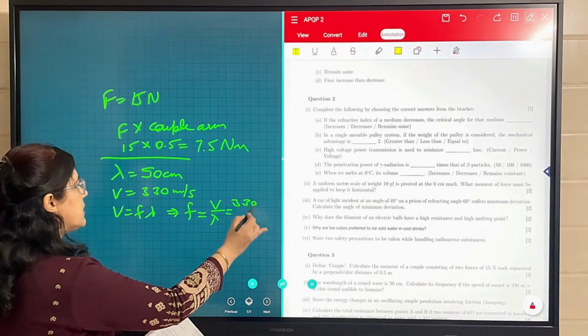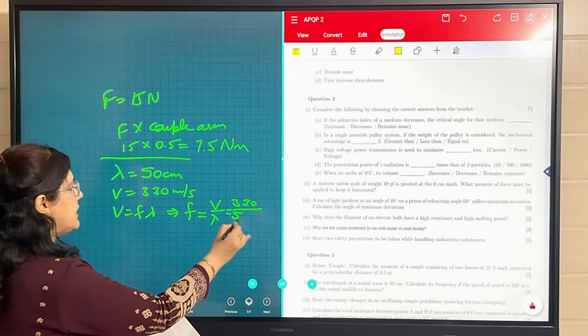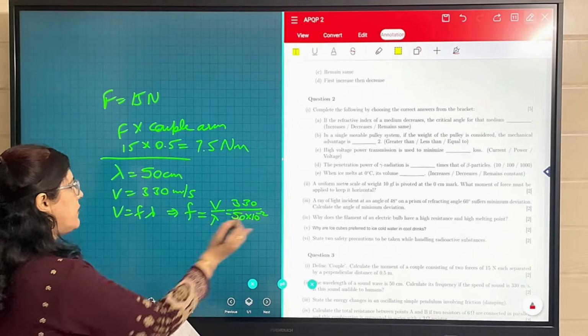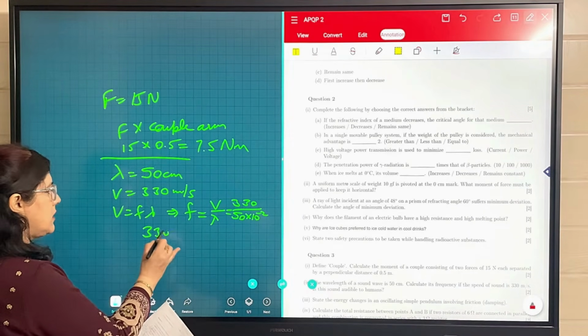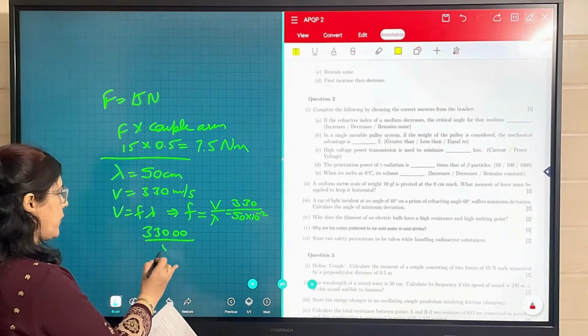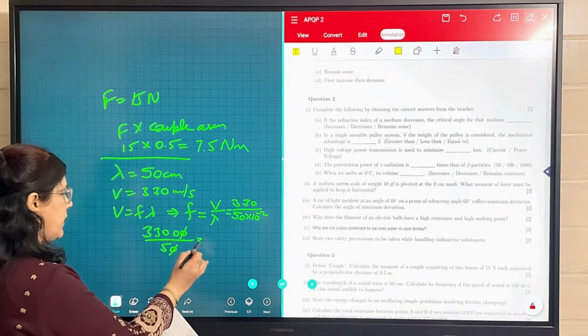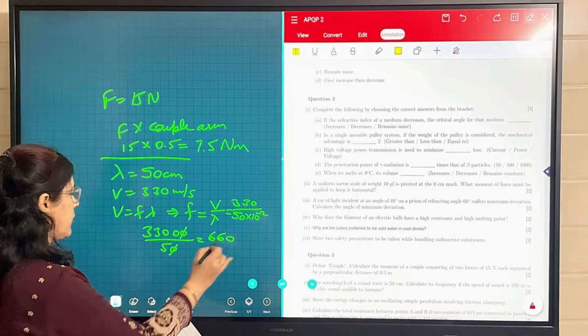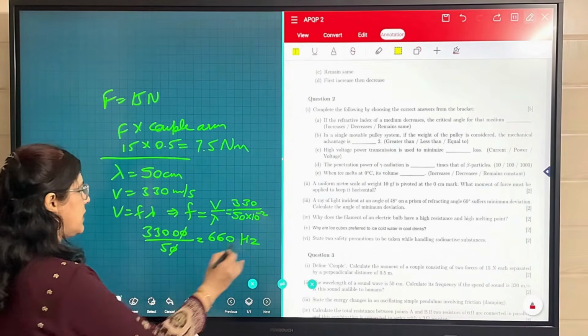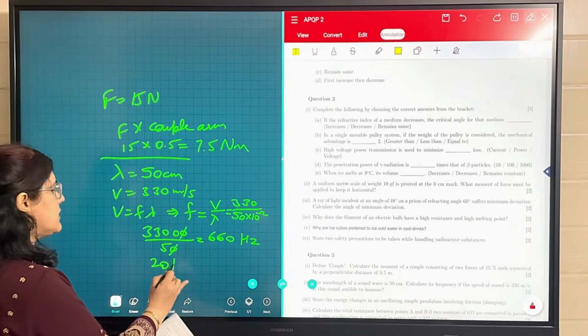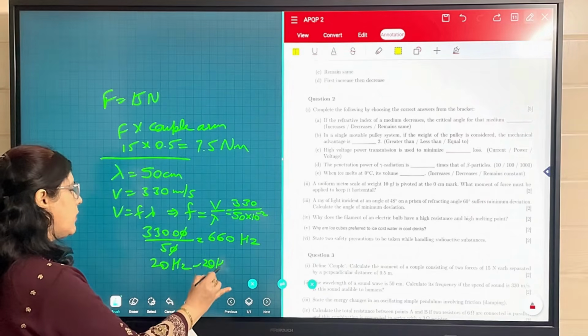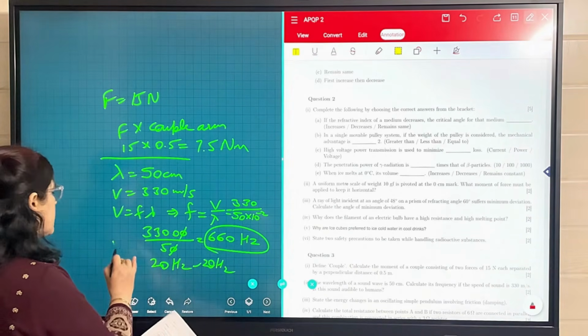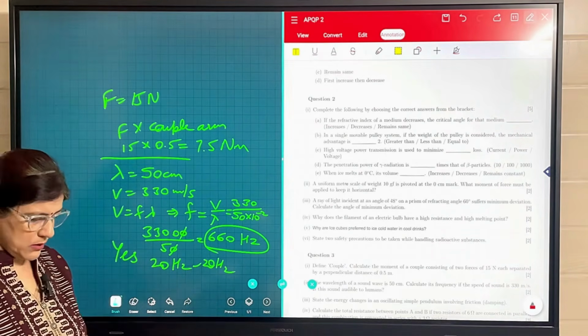V is given as 330, but it is in meter and lambda is in centimeter. So 50 into 10 to the power minus 2. It means 330 and 2 zeros more from the denominator. So it will become 660. Frequency will be 660 Hz. Our audible frequency range is from 20 Hz to 20 kilohertz, and it lies in between. So yes, this sound is audible to us.